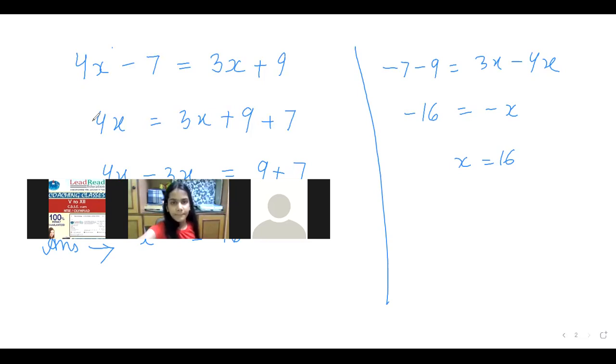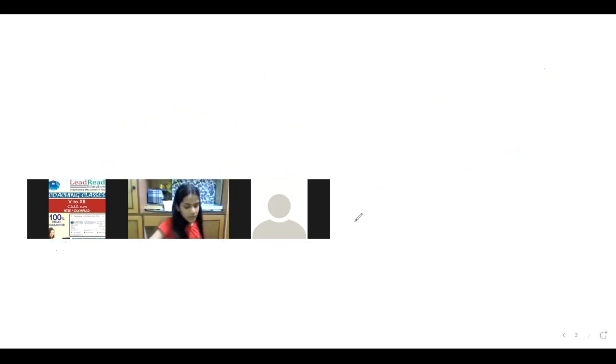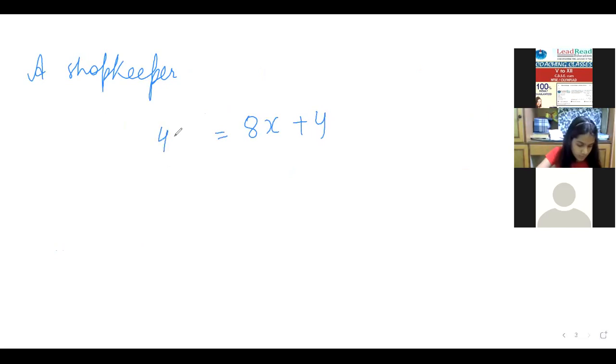Yes, ma'am. Okay, now Rakshita, tell me what is your doubt? Is it some different question? Yes, ma'am. The question is, a shopkeeper sells mangoes in two types of boxes, one small and one large. A large box contains as many as 8 small boxes plus 4 loose mangoes. Set up an equation which gives the number of mangoes in each small box. The number of mangoes in a large box is given to be 100.